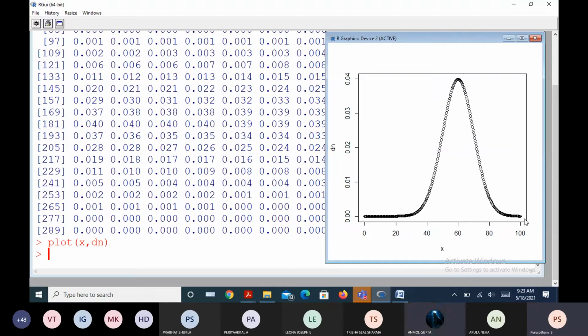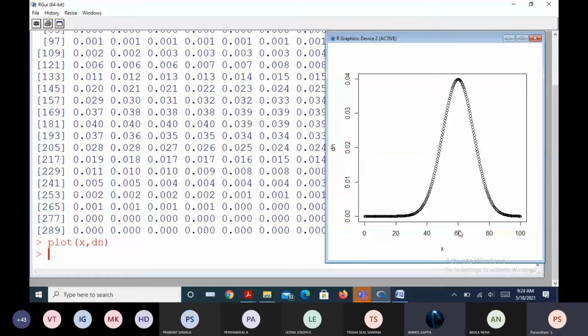But overall, the left side slowly approaches the horizontal axis, and the right side also slowly approaches the horizontal axis. Okay. Yes, sir, mu is 60 here.